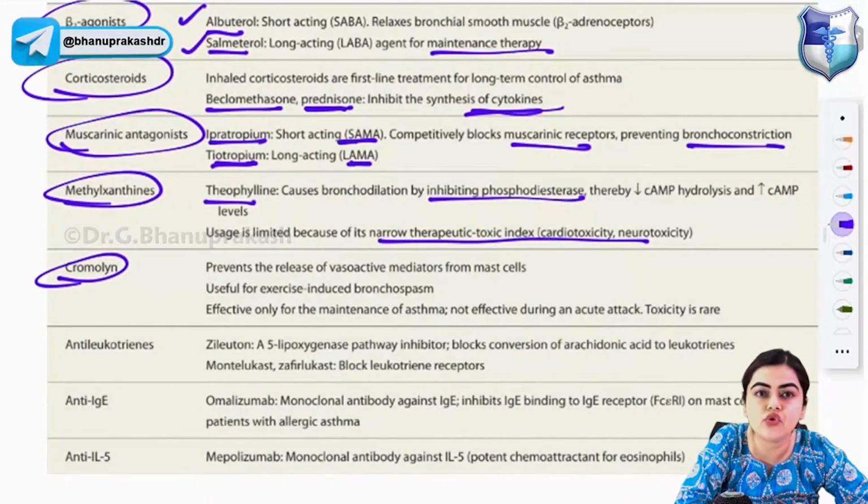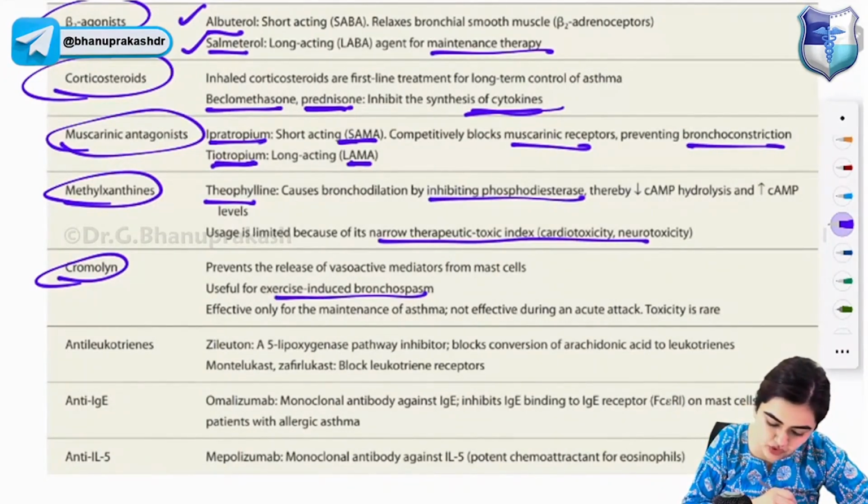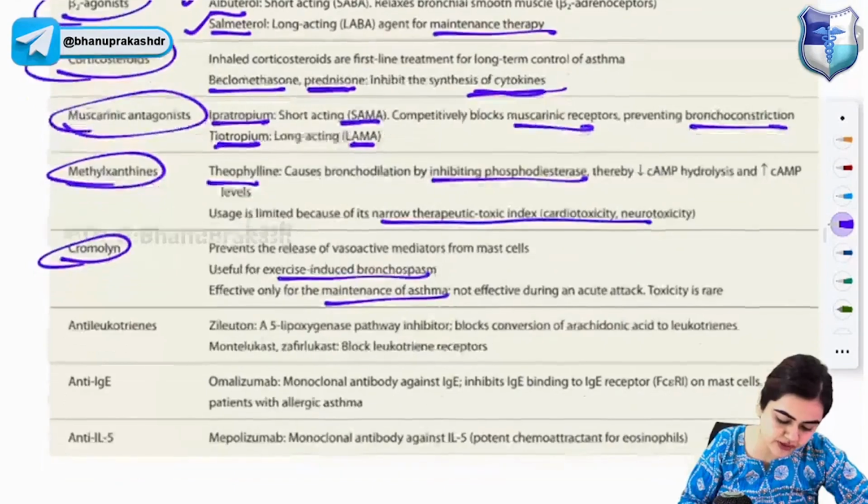Coming to cromolyn. What does cromolyn do? Cromolyn will prevent the release of vasoactive mediators like histamine from the mast cells. Cromolyn is useful for exercise-induced bronchospasm. It is effective for the maintenance of asthma and not effective during an acute attack. Cromolyn cannot be given in an acute attack. Toxicity of cromolyn is rare.